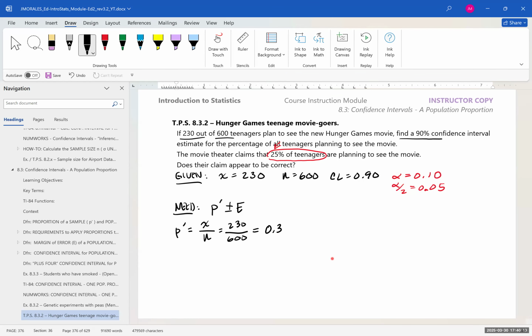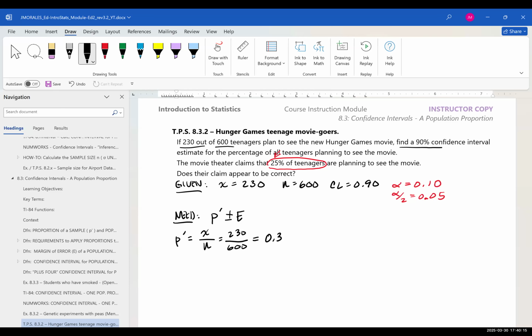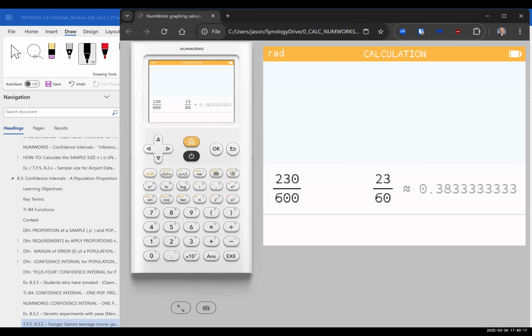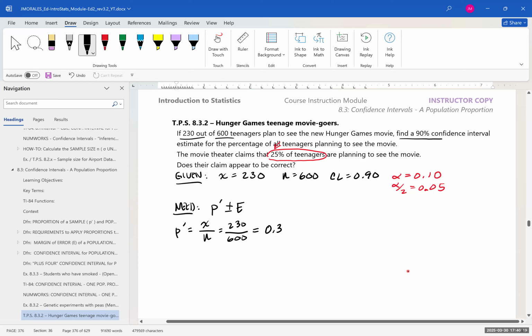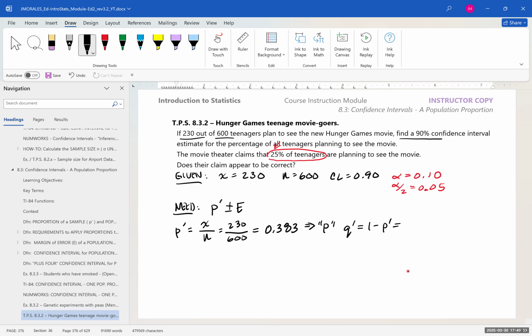Is that 383 or 363? 383. Okay, sorry. And I'm going to store that in letter P. And then we need to have Q prime. That's 1 minus P prime.